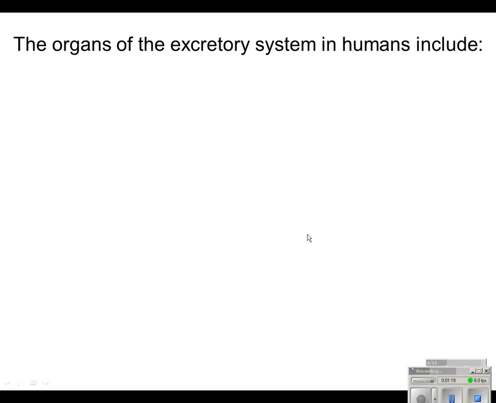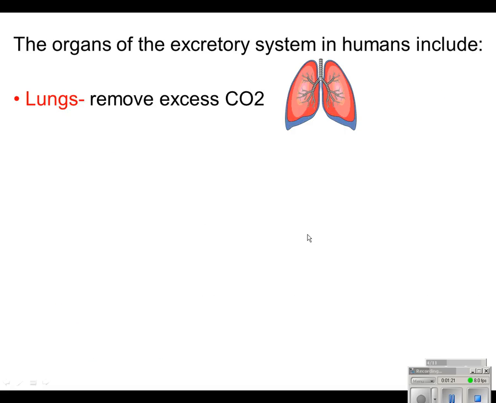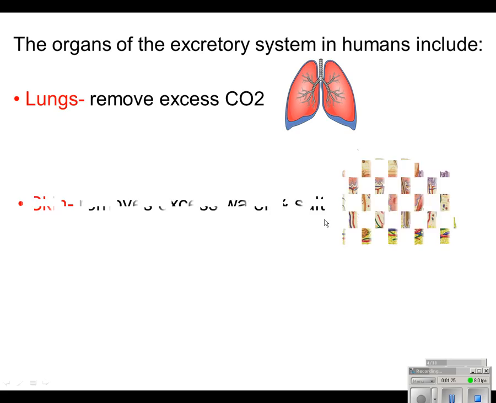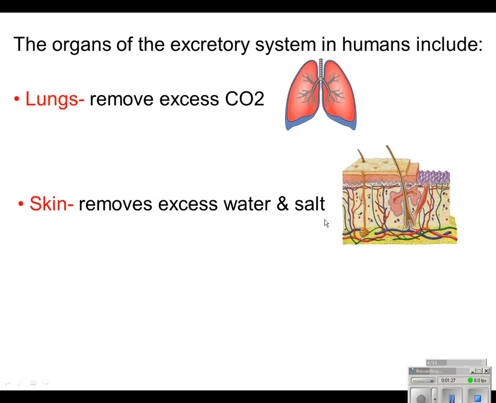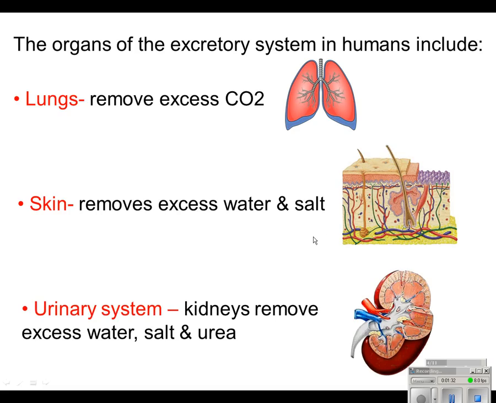The organs of the excretory system include the lungs, which are going to remove carbon dioxide through exhalation, the skin, which is going to remove excess water and salt through sweat, and the urinary system, which consists of the kidneys, which is going to produce urine and remove excess water, salt, and urea.